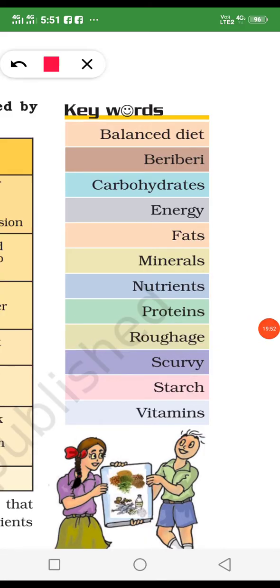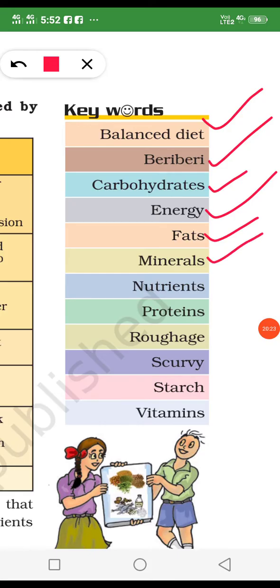Okay, now the keywords means define. Write the definition in one or two lines in your notebook. Balanced diet, when all components of food, carbohydrate, protein, vitamins and minerals are included, this is called the balanced diet. Beriberi is a disease which occurs from vitamin B1 deficiency. And carbohydrate is the energy giving food. When we take nutrient food, then we get the energy. Fat is also energy giving food. Minerals are also disease protecting food.